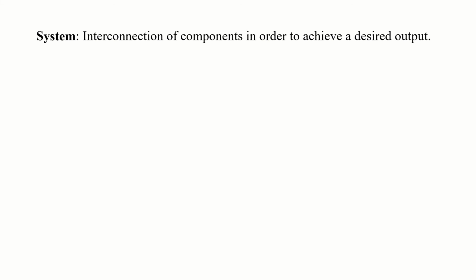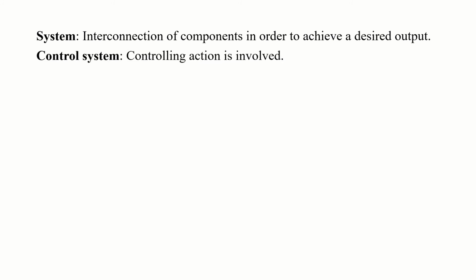A system is defined as the interconnection of components in order to achieve a desired output. This means that if you have certain components and you connect them in such a way that the desired output is attained, then you can call that combination of components a system. The condition for an interconnection of components to be called a system is that you attain the desired output.